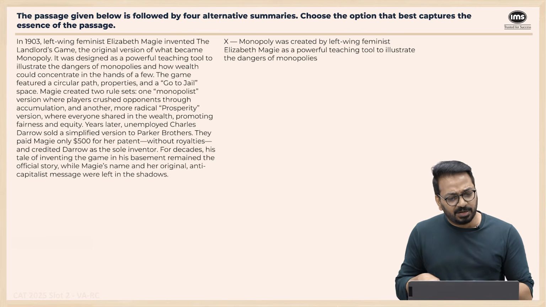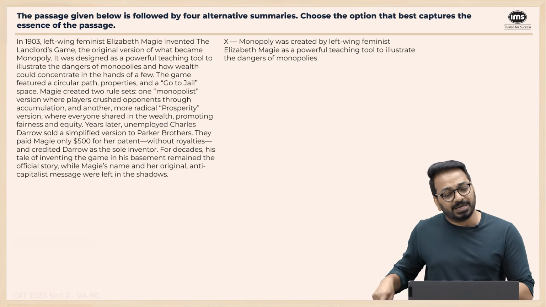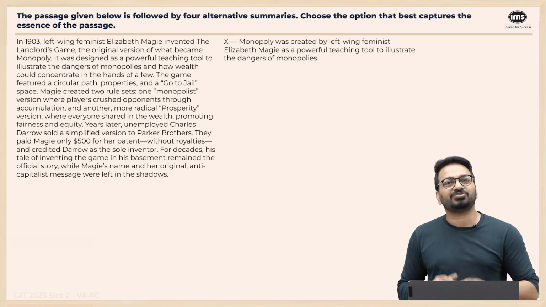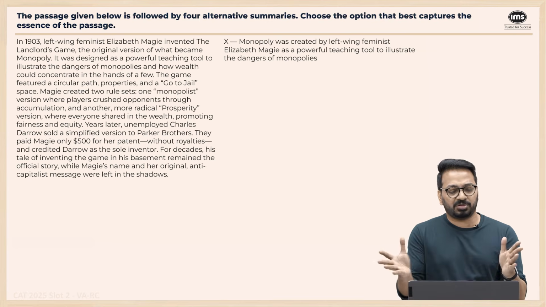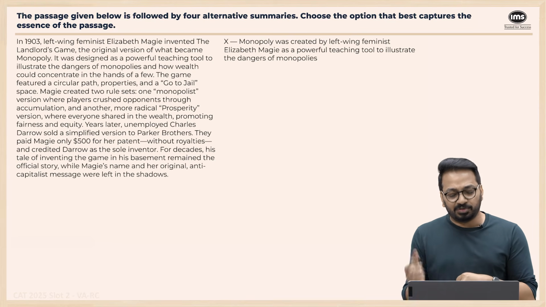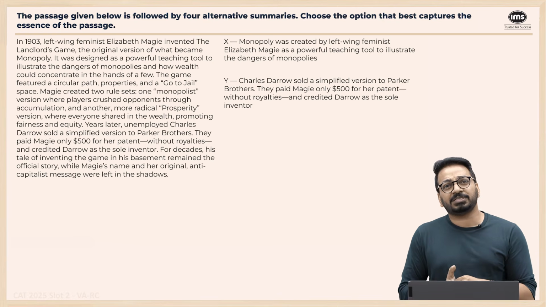The game featured a circular path, properties, go to jail. Maggie created 2 rule sets, one monopolist version where players crushed opponents through accumulation, the other a more radical prosperity version where everyone shared the wealth. So it's again talking about more description about 2 kinds of games. Years later, an unemployed Charles Darrow sold a simplified version to the Parker brothers. So Charles Darrow has sold a simplified version.